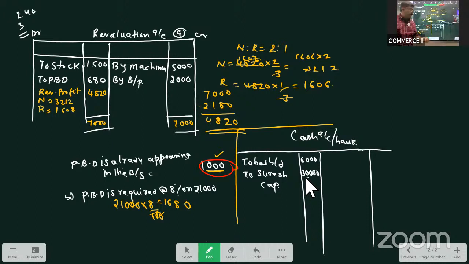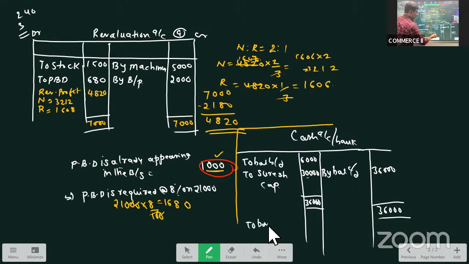When goodwill is paid privately, we don't have to show any effect regarding goodwill in the books of account. So what is our cash or bank balance now? It is 36,000. By balance carried down 36,000. In the new balance sheet, my bank balance would be shown as 36,000.